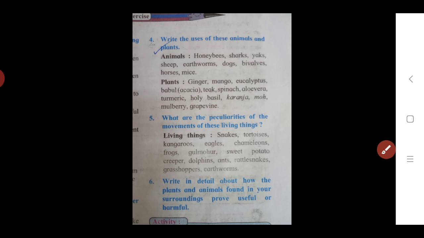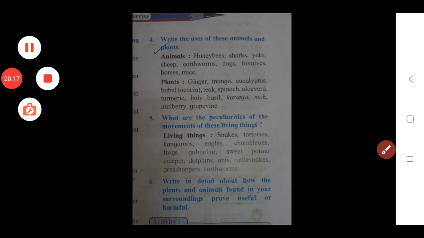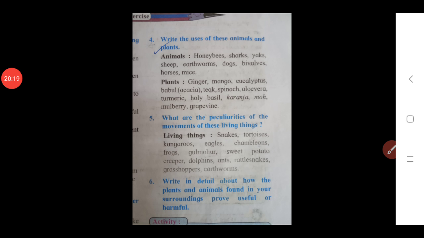So we see the next question. What are the peculiarities of the movements of these living things? Means in which way these living things move, by using which body parts they move from one place to another. The answers about the body parts of these living things and how they move are also given in the ready question answers. I have given you this ready question answer, so read these question answers and also note them down in your notebook.